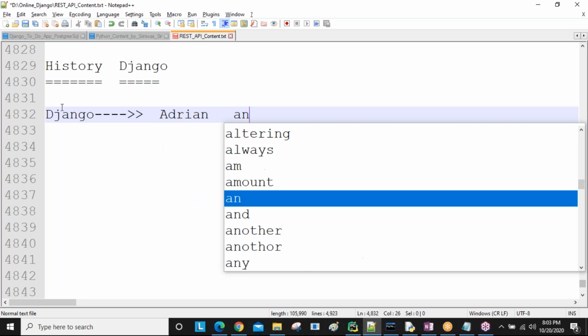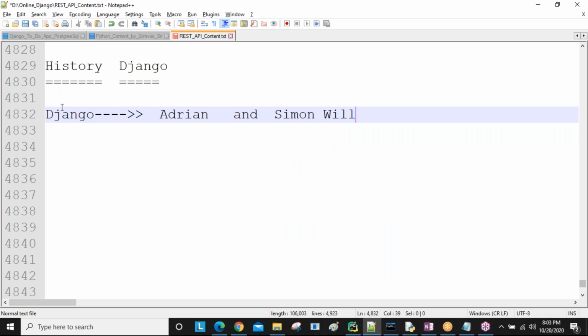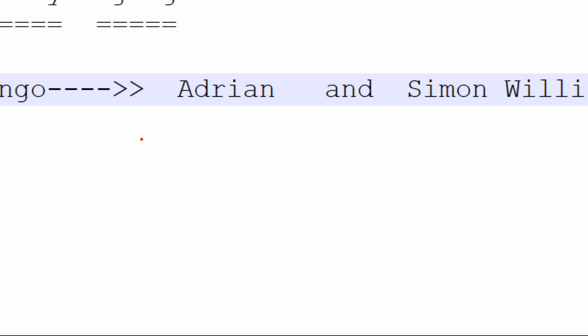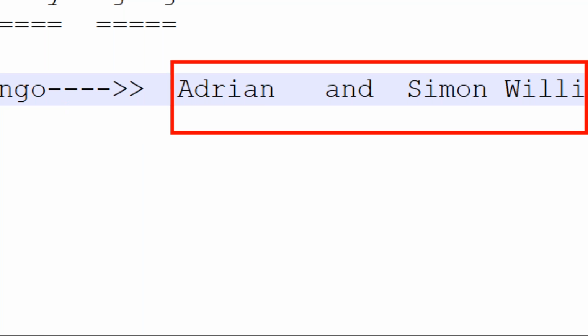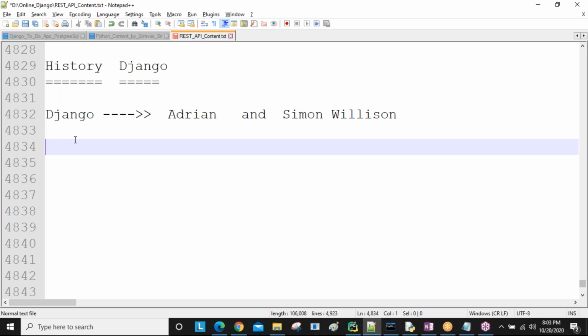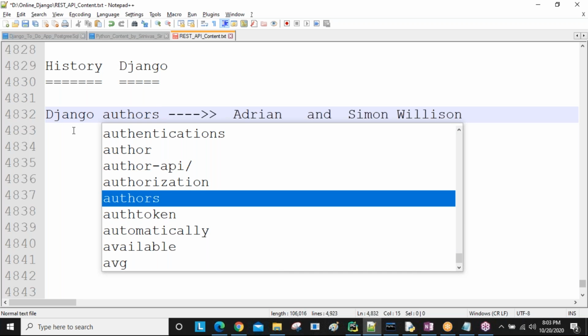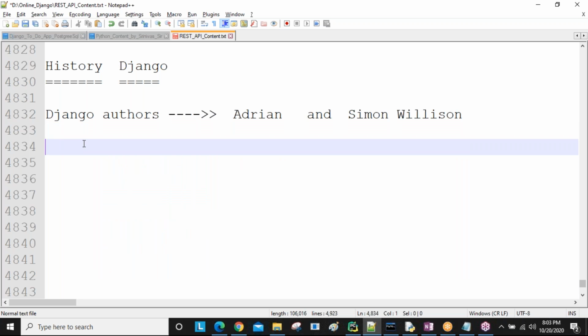Adrian and Simon Wilson. Both Adrian and Simon Wilson are web developers. These developers developed the Django framework. Why they developed it, we'll discuss slowly. So simply, Django authors: Adrian and Simon Wilson.